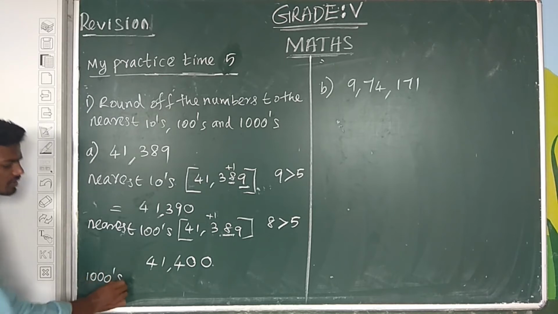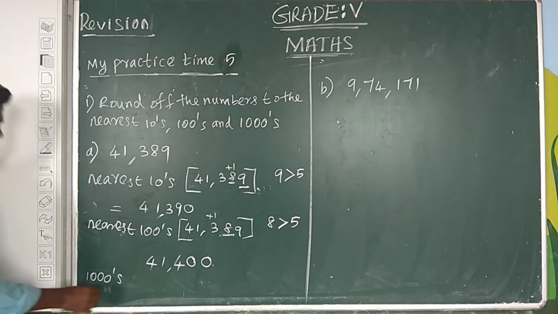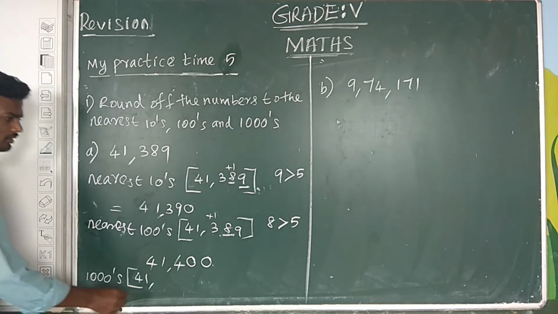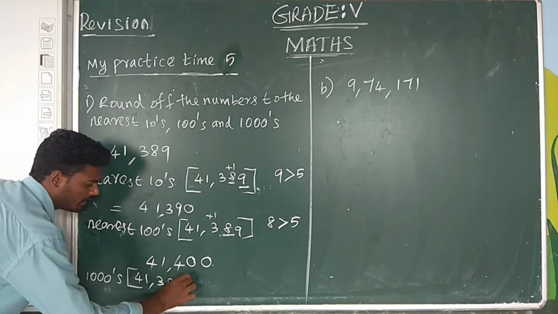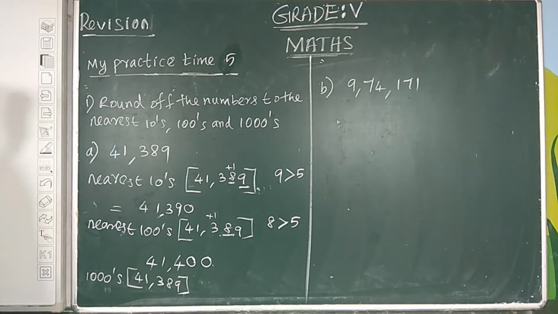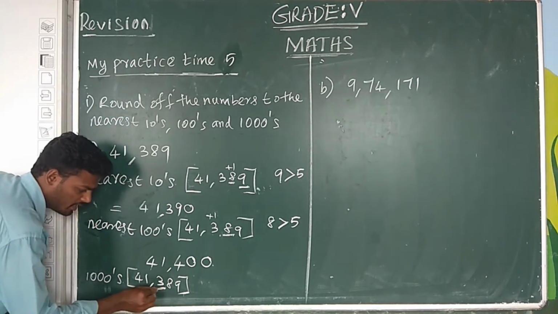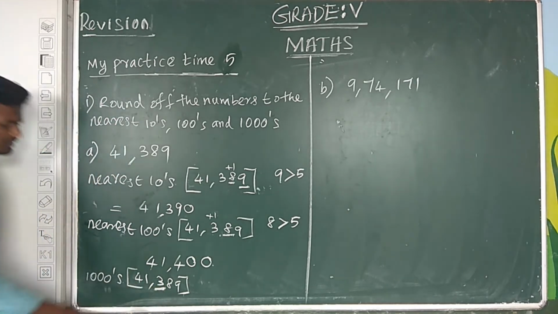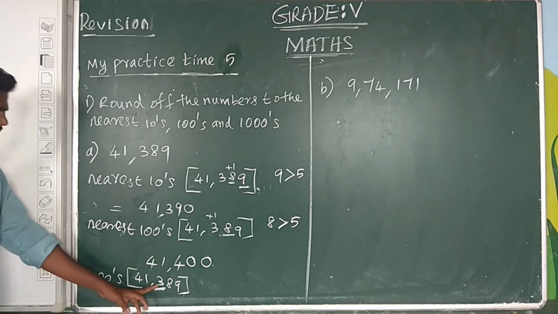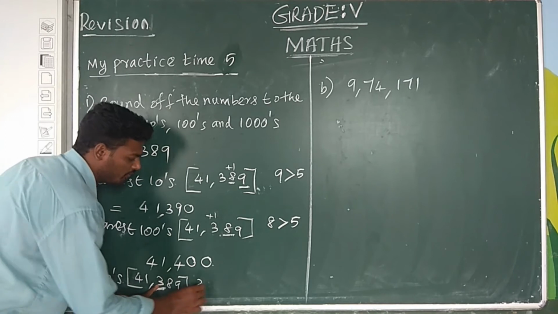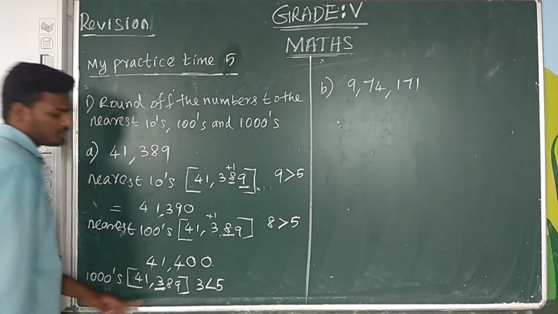Next we find the nearest thousands. The number is 41,389. First, we underline the digit. The hundreds place digit is 3. Comparing 3 to 5, 3 is smaller than 5.